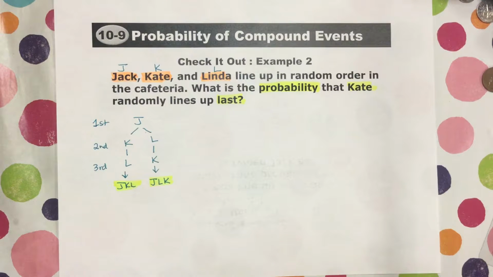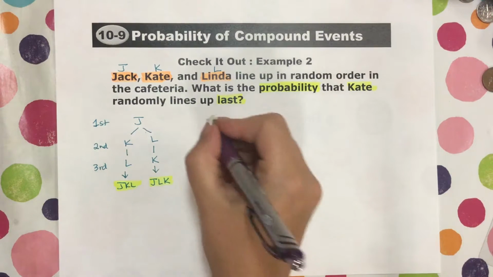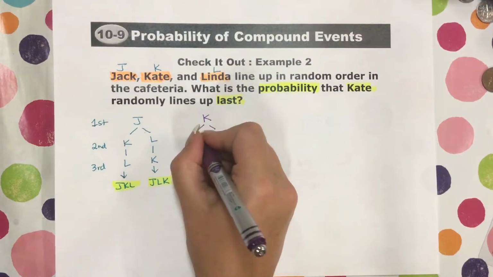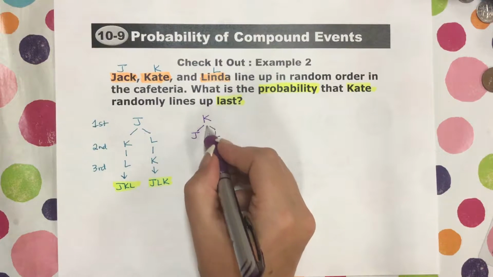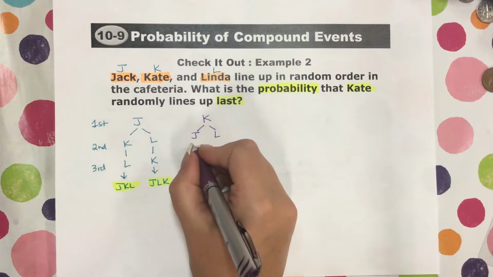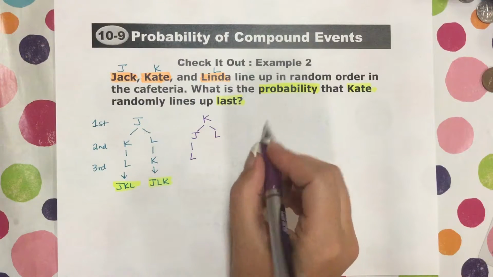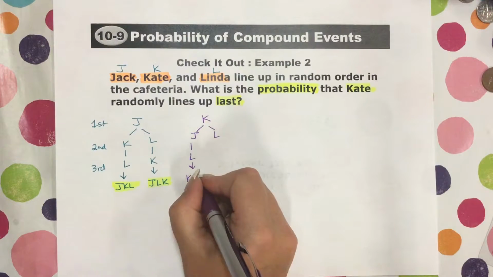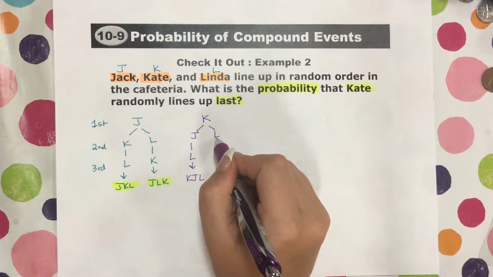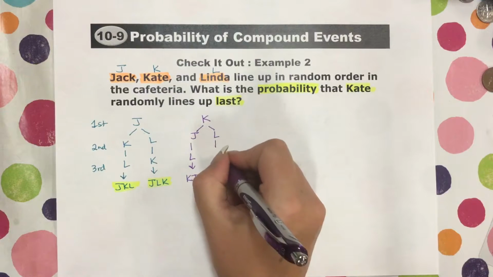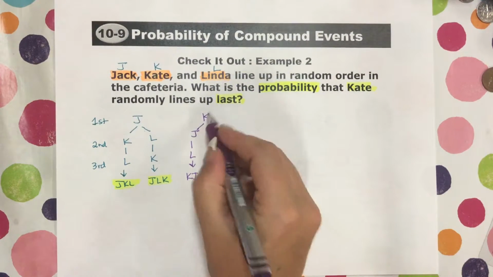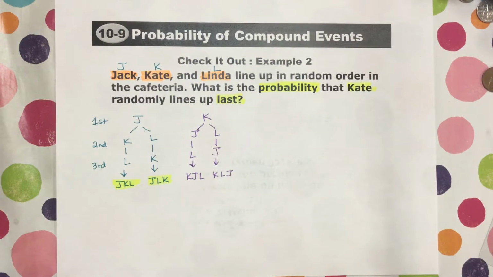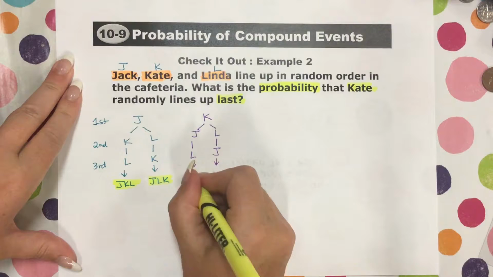Now we're on to the next person. Let's talk about Kate. If Kate is in first, who would be in second? Well, it'd have to be Jack and Linda. If Kate is in first and Jack is in second, that means Linda would have to be in third, leaving us with Kate, Jack, Linda. And then if Kate is in first and Linda is in second, that would mean that Jack would have to be third, leaving us with Kate, Linda, Jack. So those are those two outcomes there.